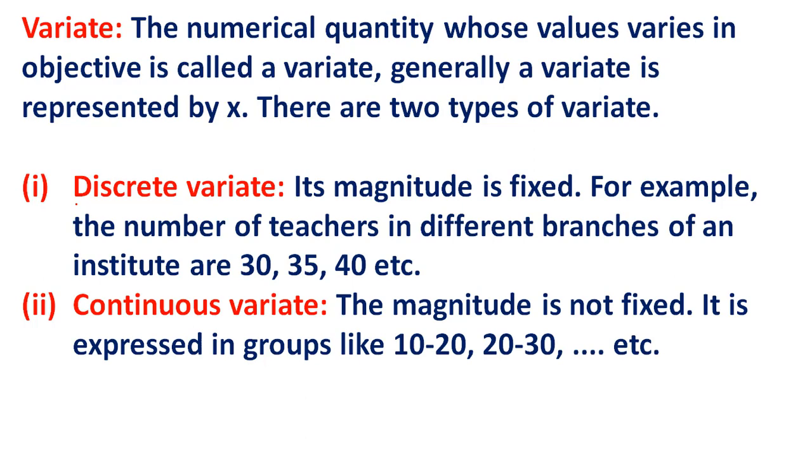For example, the number of teachers in different branches of an institute are 30, 35, 40, etc. Second is continuous variate. In continuous variate, the magnitude is not fixed. It is expressed in groups like 10 to 20, 20 to 30, etc.